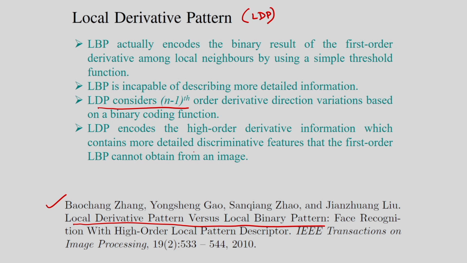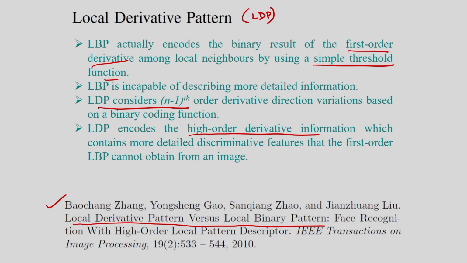And LDP encodes the high order derivative. That is also an important point. In LDP we consider high order derivative information, which contains more detailed discriminative features that the first order LBP cannot obtain from an image, because in case of the LBP we considered the first order derivative and a simple threshold function, comparing the center pixel with the neighborhood pixels.